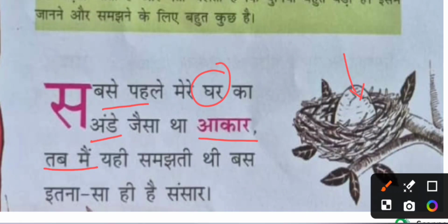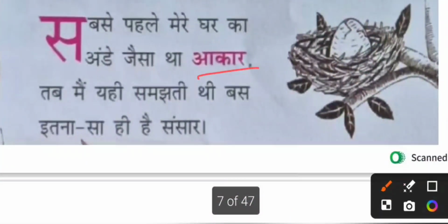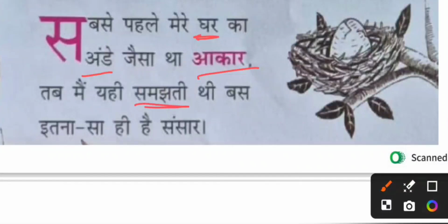Tab main samajhti thi. And that time I used to understand, I used to think that bas itna sa, this is the world. So the world for the bird is just this egg, right? So आकार is shape, अंडे is eggs, घर is house, समझती means I used to understand, इतना सा is a very little bit, very small, संसार is world, बस इतना सा, just this much.